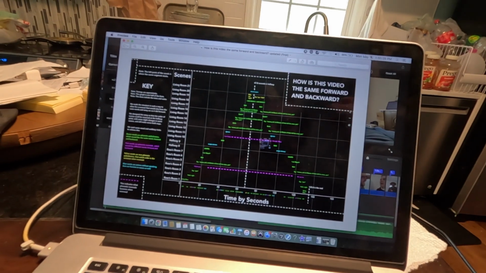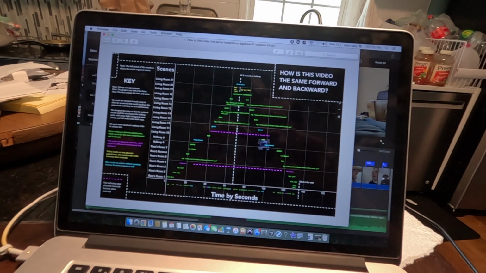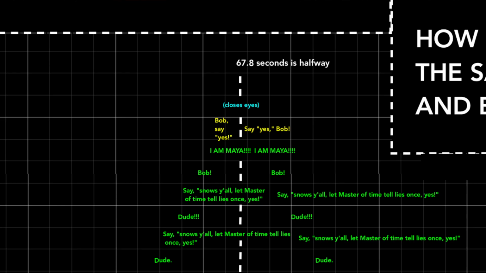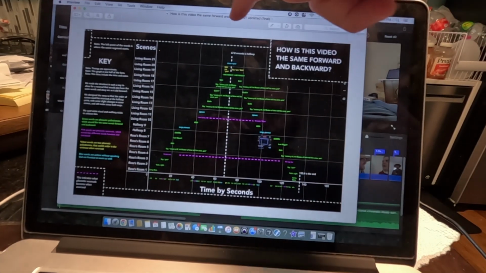We made the story in such a way that it could be played forwards and backwards and still have the same story arc as well as the words. We designed the story so that the order of scenes could be reversed at the halfway point with some slight changes in some scenes and still make sense both ways. We use some visual and auditory tricks to achieve this effect.